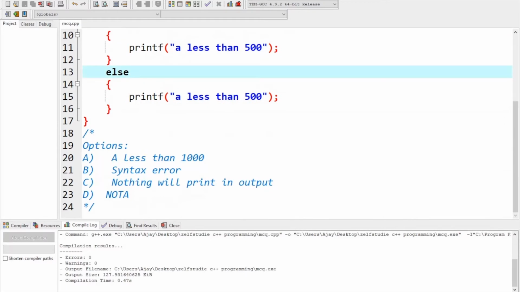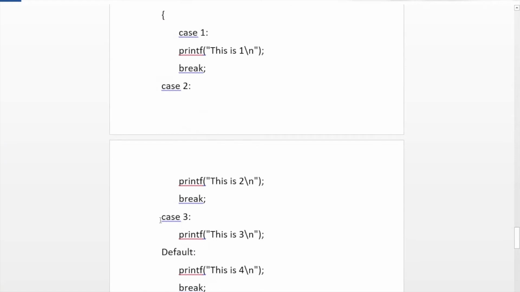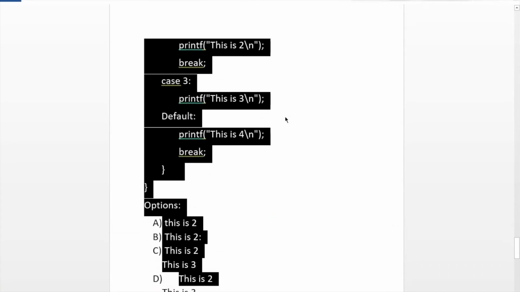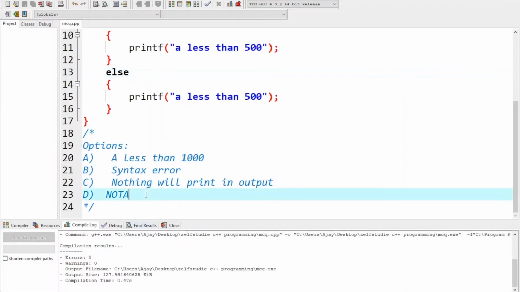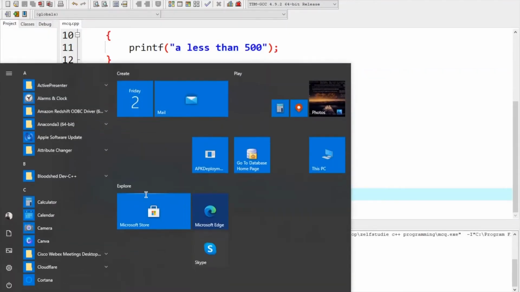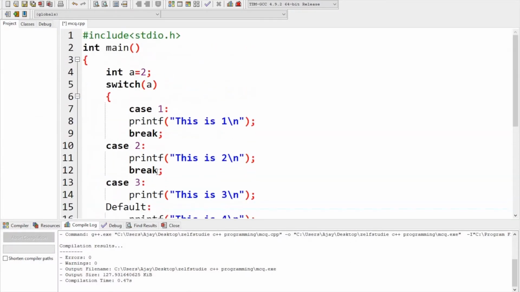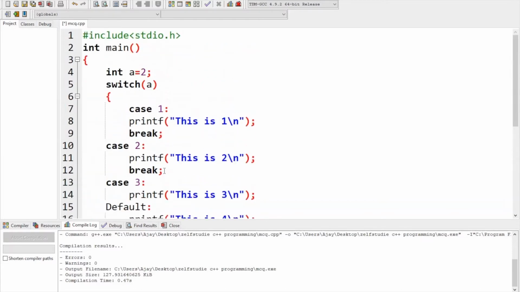Okay, the next question is this, the switch statement. I'm going to copy this again. Switch statements are very interesting. I'm going to paste this in here. You can see there is a switch statement. There is no syntax error, just focus on logic.